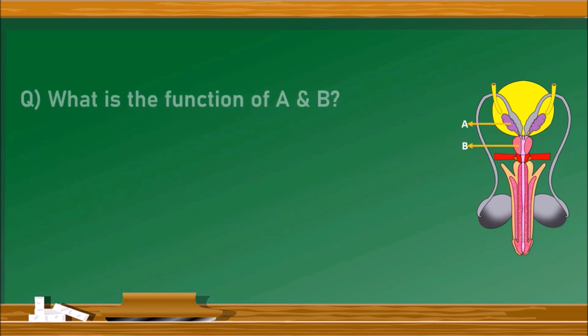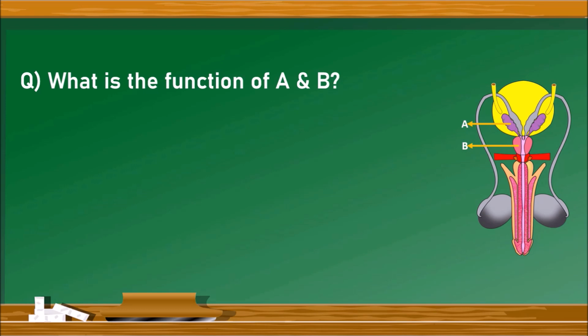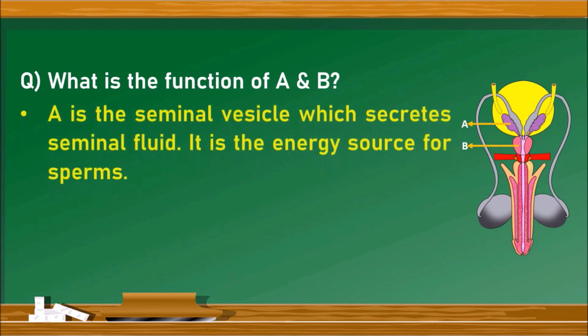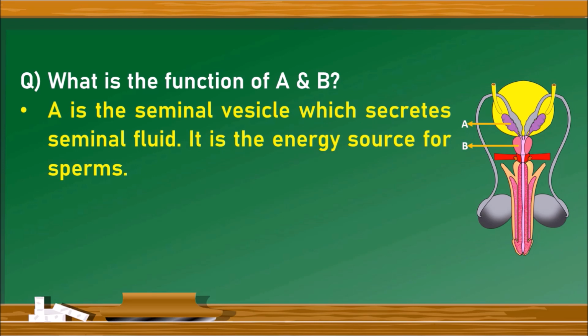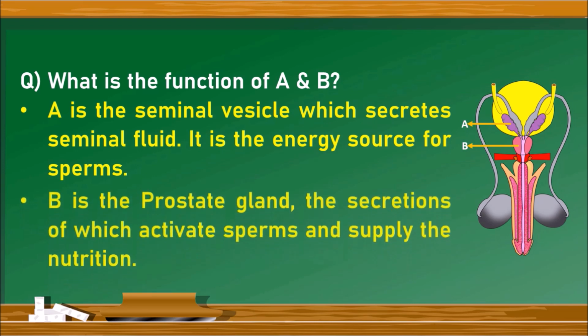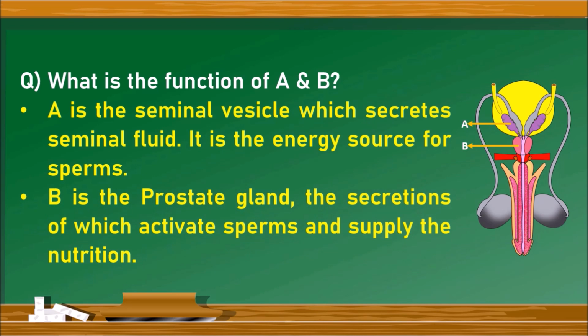Next question. What is the function of A and B? There are 2 parts indicated as A and B. What are the function of them? A is the seminal vesicle which secretes seminal fluid. It is the energy source for sperms. Whereas B is the prostate gland which secretes a secretion which activates the sperms and supply the nutrients.